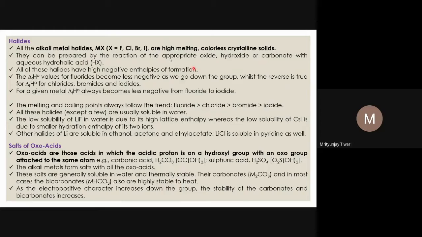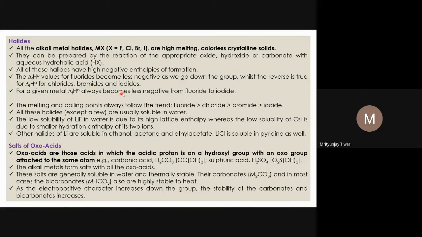The formation enthalpy we represent as delta f H naught, where H naught means in the standard state, so that all the reactants are in their standard physical state and standard conditions. I have explained earlier: if any reactant is in the gaseous state, it must be at 1 bar pressure. The temperature should be around 25 degrees, the room temperature we usually consider, and if it is in solution form, its concentration should be 1 molar. These are standard state conditions. So when all the reactants are in the standard state and the product is also obtained in the standard state, whatever energy is released, we represent as delta f H naught values.